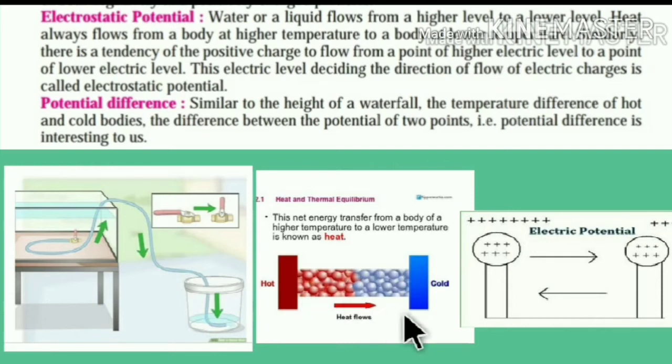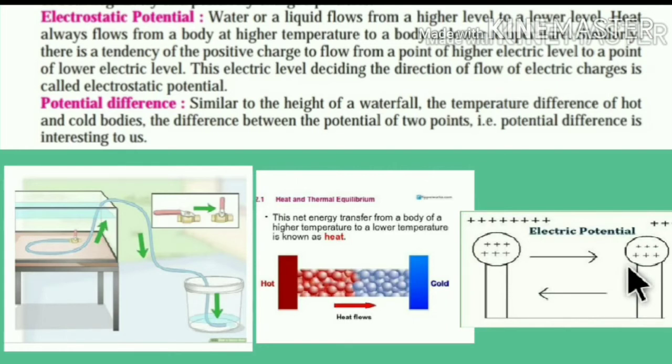Similarly, there is a tendency for positive charge to flow from a point of higher electric level to a point of lower electric level. This flow is from higher positive charge to lower electric level.